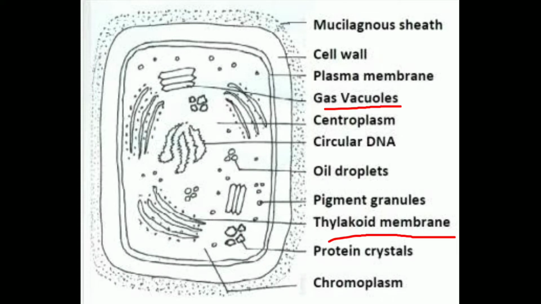Photosynthetic pigments are present on the surface of these thylakoids. The central cytoplasm is known as centroplasm. In this region, the nucleoid is present. Ribosomes of 70S type are scattered in both chromoplasm and centroplasm.